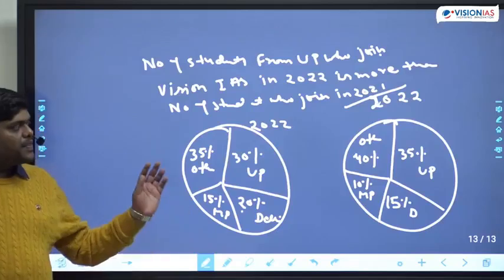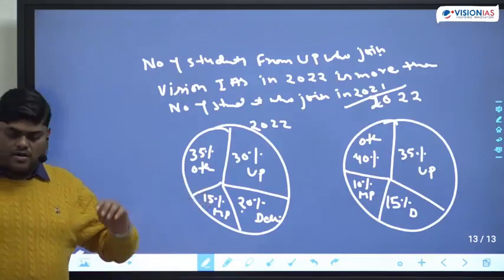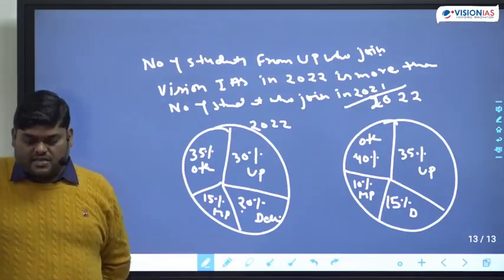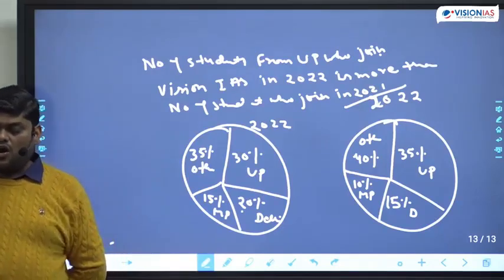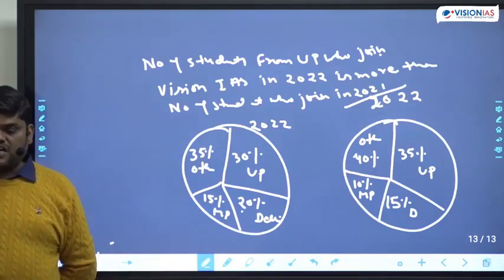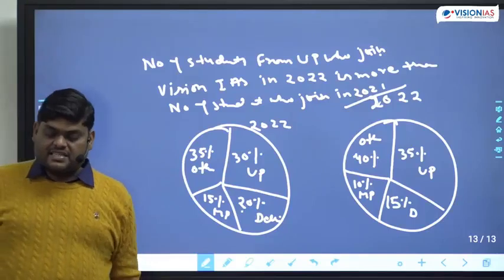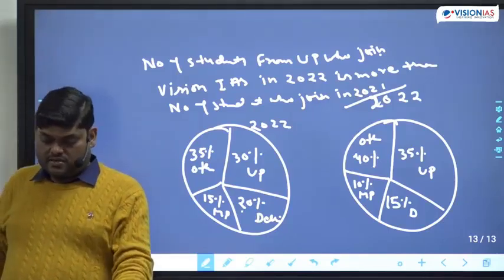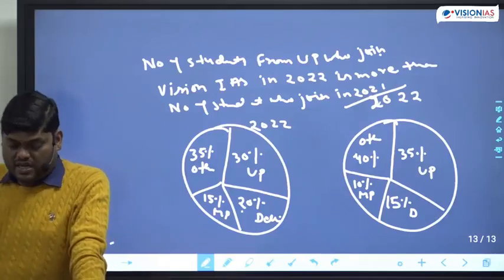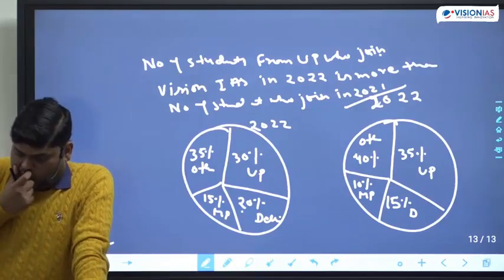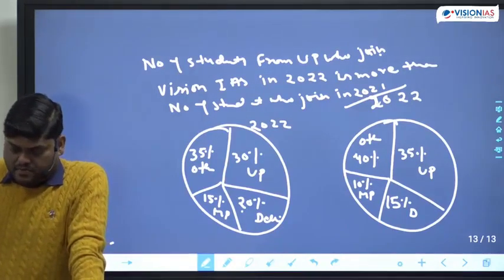Tell me, is this statement correct, wrong, or can't be determined? क्या होगा यहाँ पे आंसर? Correct, wrong, or ज्ञात नहीं कर सकते. What is the correct one? Harshvardhan, Sonali, Abhishek, Mushkan. Please be fast.